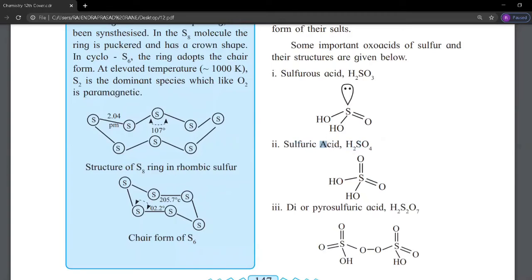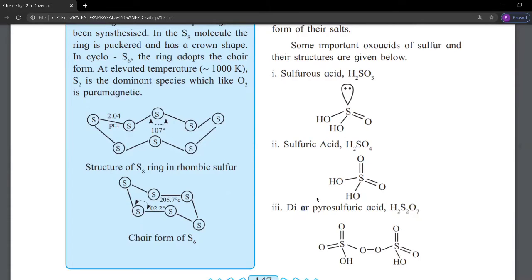Sulfuric acid, H2SO4: sulfur is bonded with oxygen by two double bonds, and the other two are bonded by single bonds.